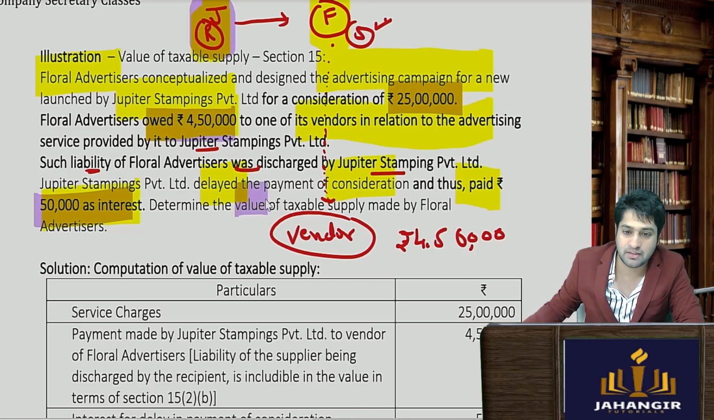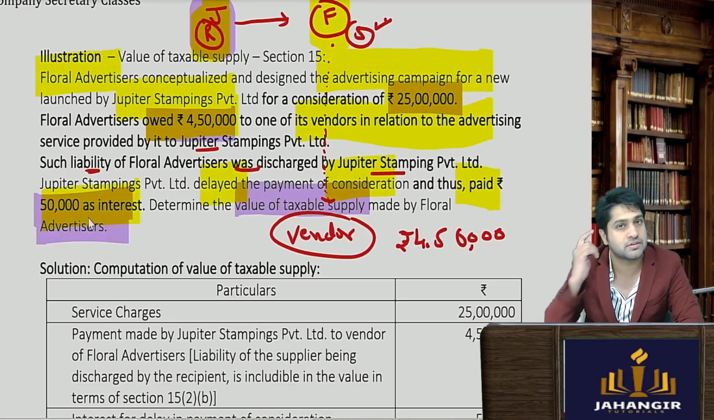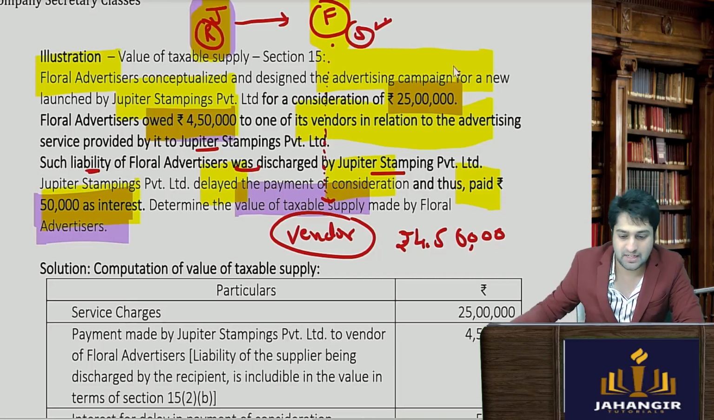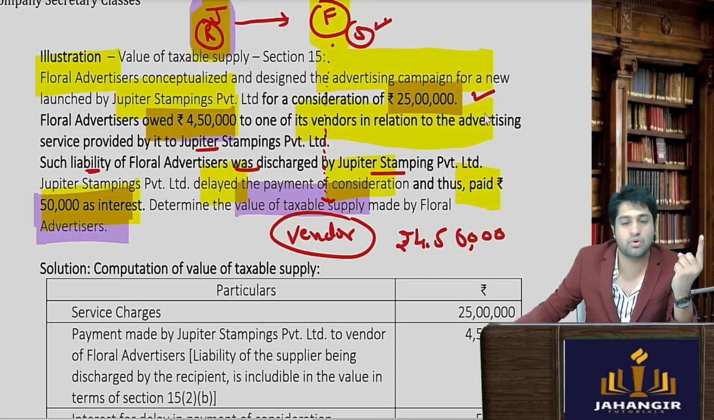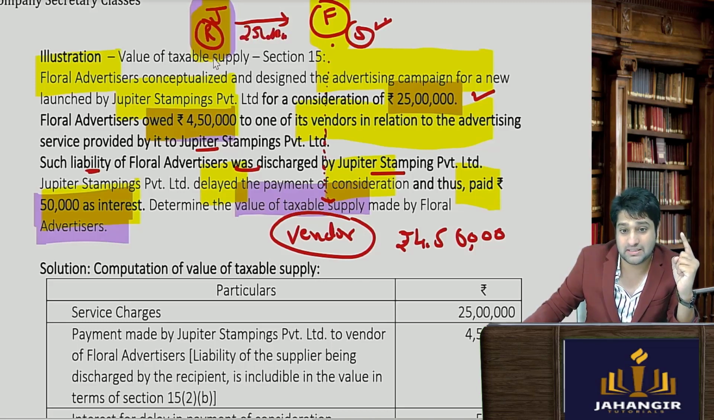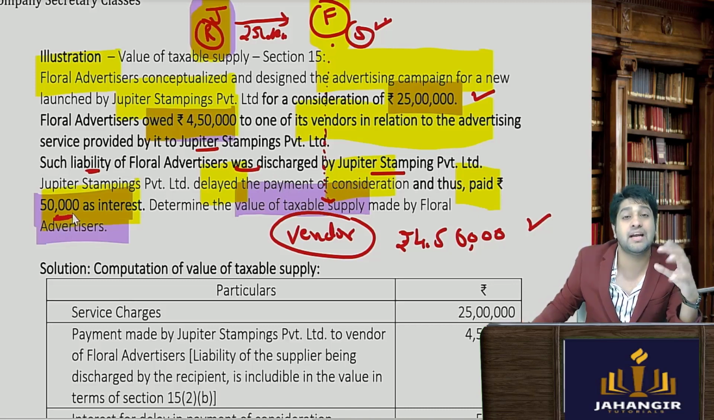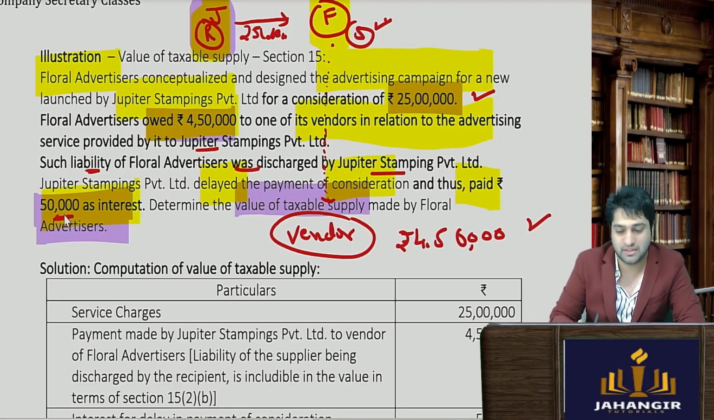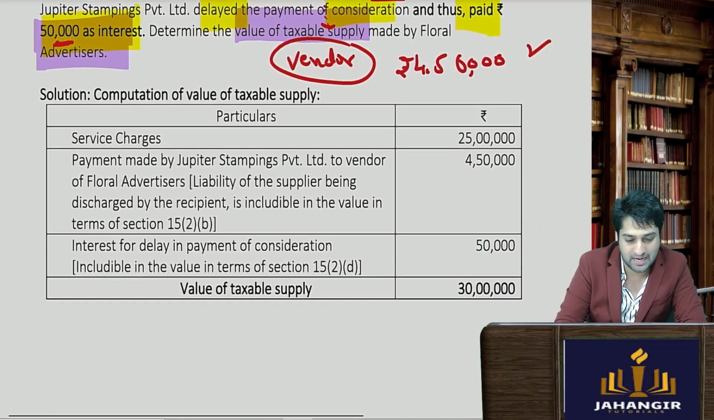Okay, determine the value of taxable supply made by Floral Advertisers. Can you tell me? It's a fairly simple question. तो 25 lakhs तो include होगा ही, जैसे वो लोग ने decide किया था, plus this guy is going to pay 25 lakhs, plus it has also discharged this amount, तो ये भी ऐड हो जाएगा, 4,50,000. Plus, since it has also made a delayed payment, this will also be added. So all these figures will be added.